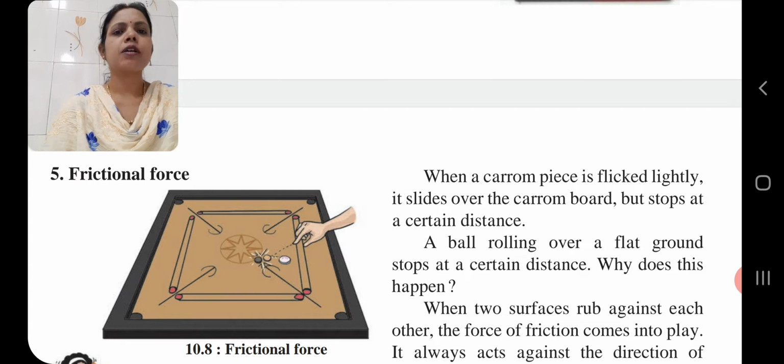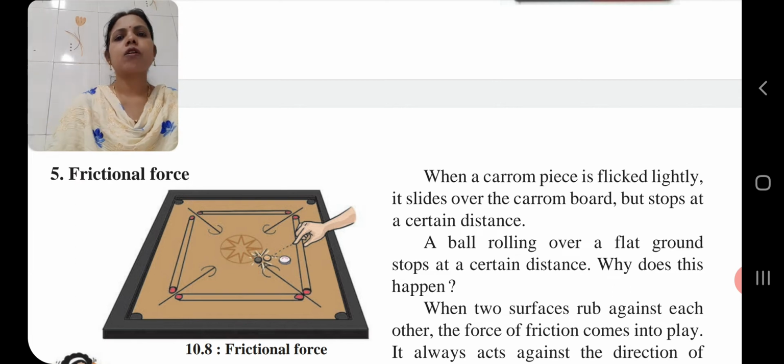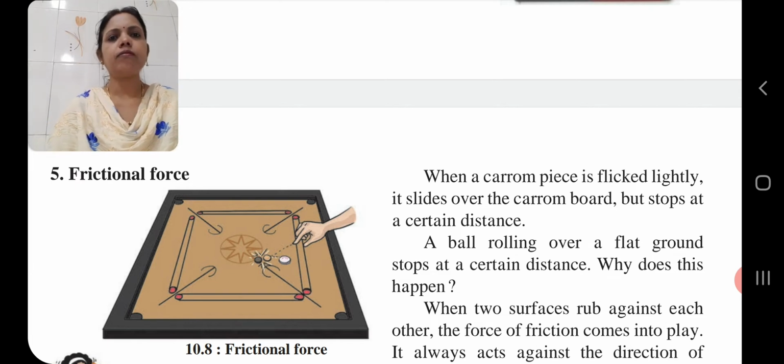So children, because of frictional force, the coins easily come into the pocket. Now, the next example related to frictional force. Here, the ramp at a railway station has a rough surface. Listen properly. The example: the ramp at a railway station has a rough surface.